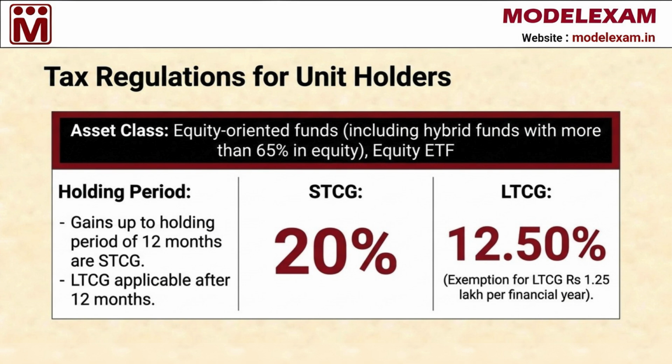Moving forward from exemptions, let's look at the specific tax regulations for equity-oriented funds, which includes hybrid funds with more than 65% in equity and equity ETFs. For these assets, if you sell within a holding period of 12 months, it is considered STCG and taxed at 20%. If you hold for more than 12 months, it becomes LTCG and is taxed at 12.50%. Keeping in mind that 1.25 lakh rupees annual exemption we just discussed.